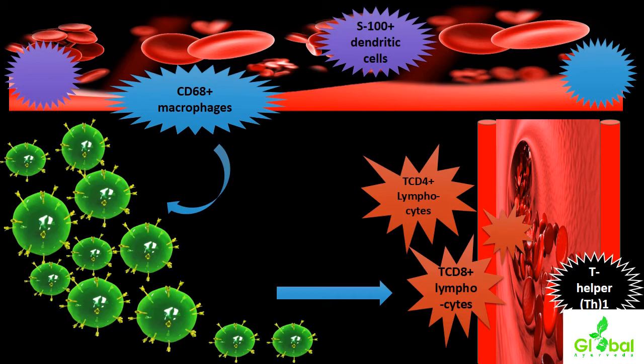Along with the influence of TCD8 cells, the Th1 T helper cells also have a dependent role over the further TAO morphological changes, along with the immunoglobulin IgG.